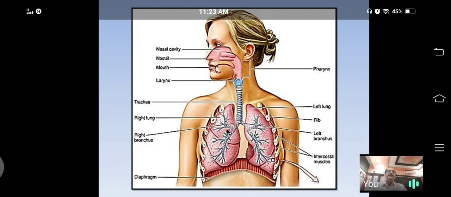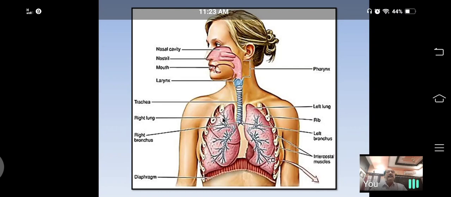Lungs are the principal respiratory organs. These are long, pink colored, spongy, elastic organs. One is towards the right side, another is towards the left side.